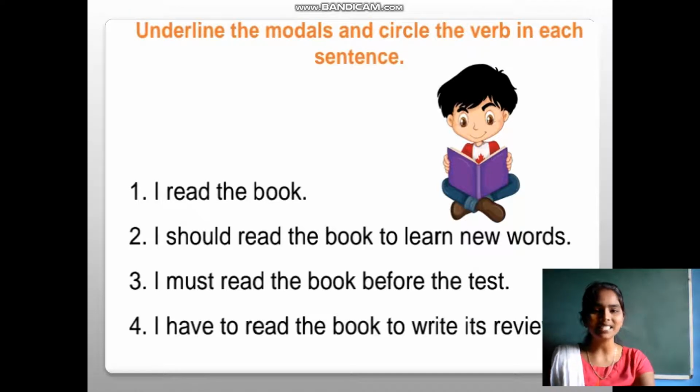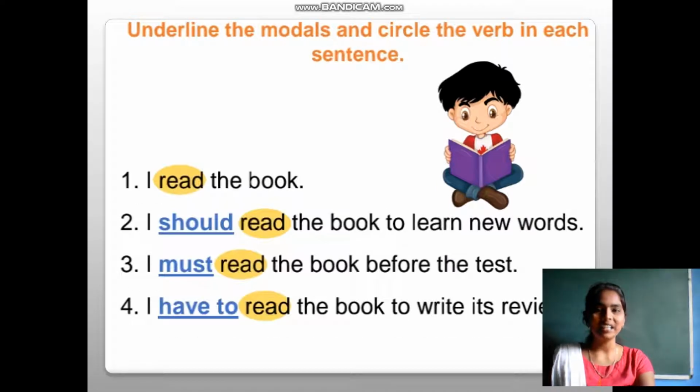Let's check the answers. In all sentences, read is the verb. In the first sentence, there is no modal. The second has a modal, should. The third, must. In the fourth, have to is the modal in the sentence.